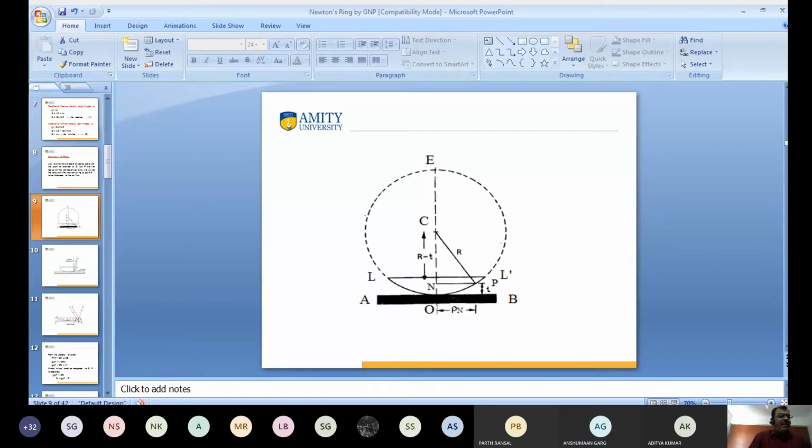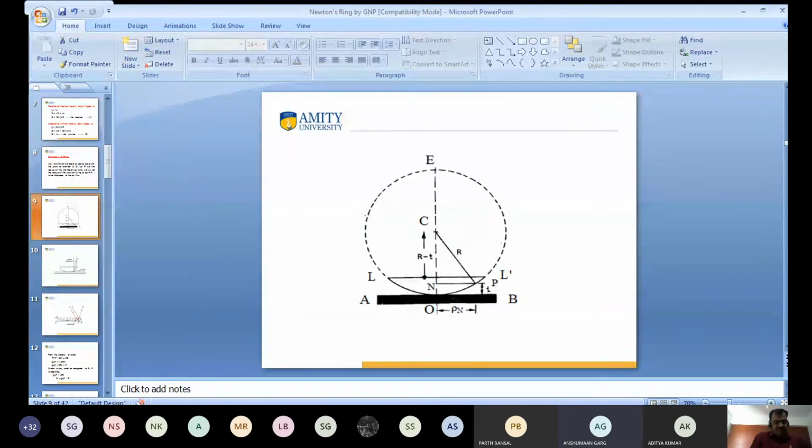What is P? P means plasma. NP whole square of NP is equal to ON into NE. It may be or not. Tell me. Sir, by which property is it? Property of circle.